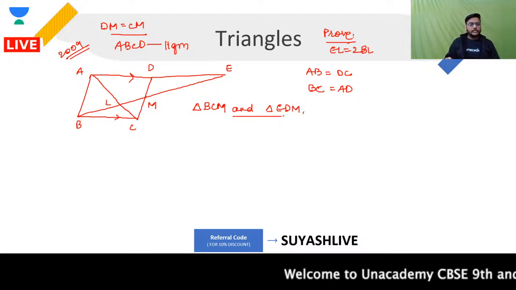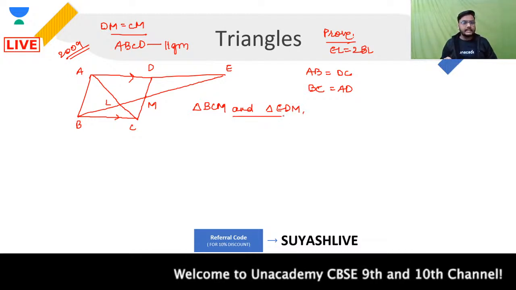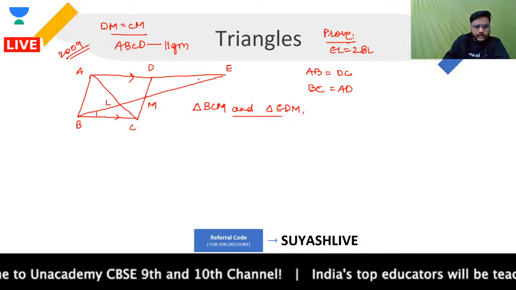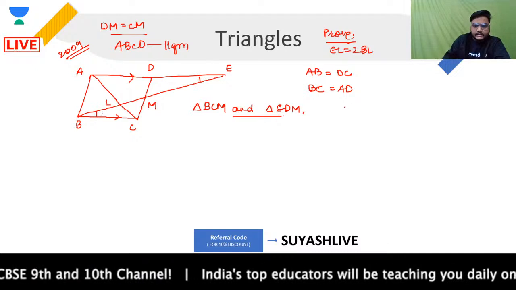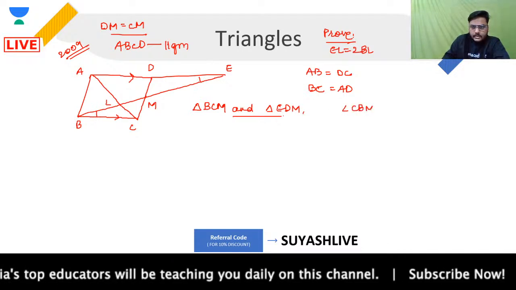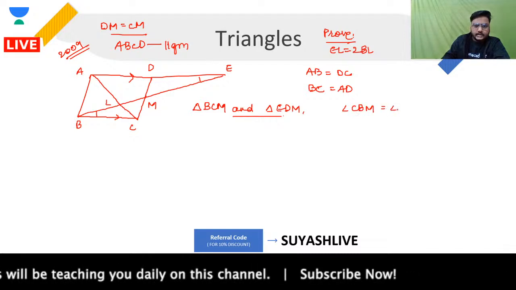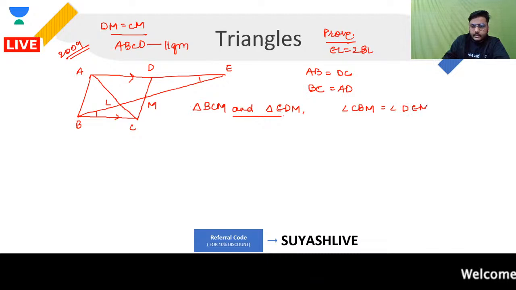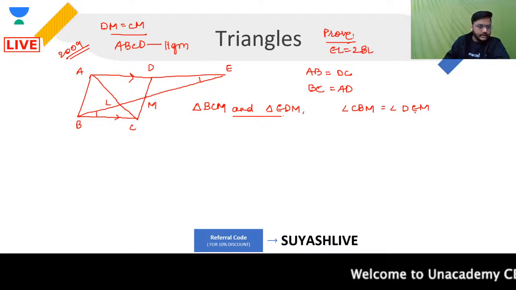If you have a look at the triangles BCM and EDM, first and foremost, this angle will be equal to this angle. So I can say that angle CBM is equal to angle DEM, because these are alternate interior angles.